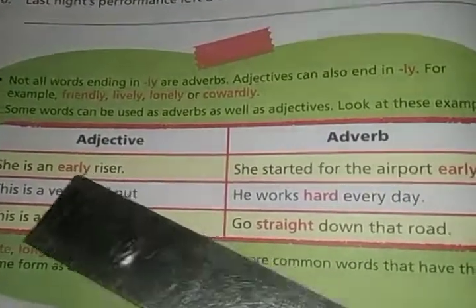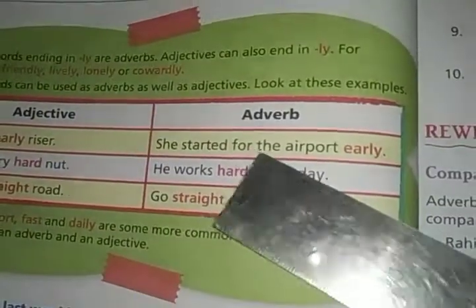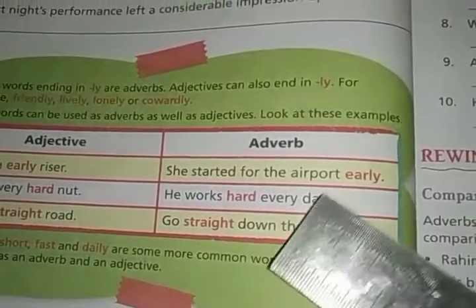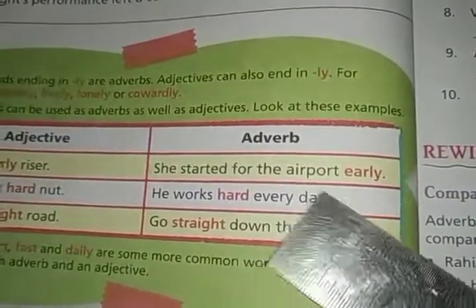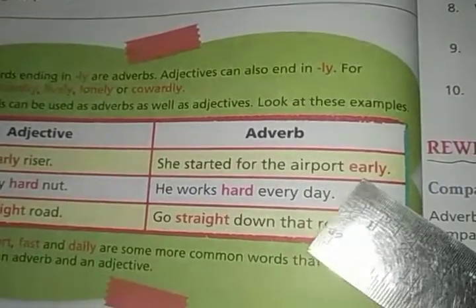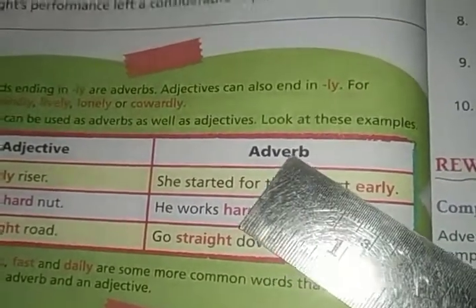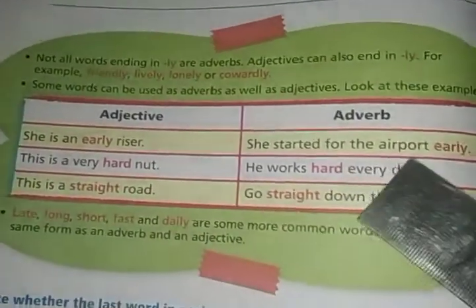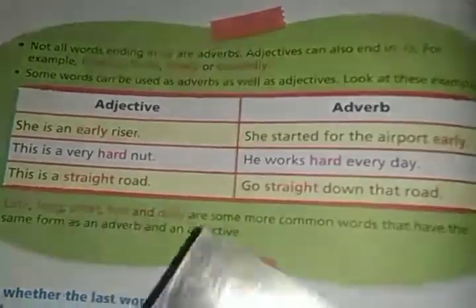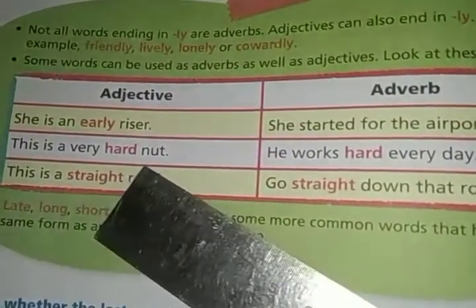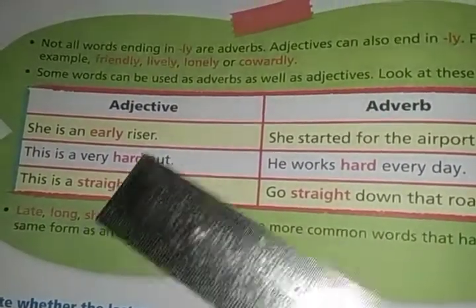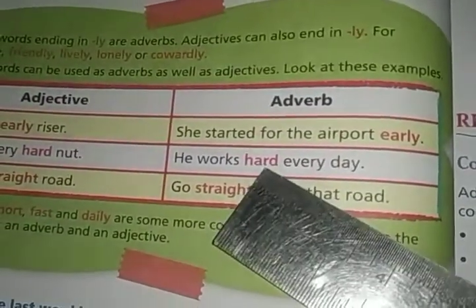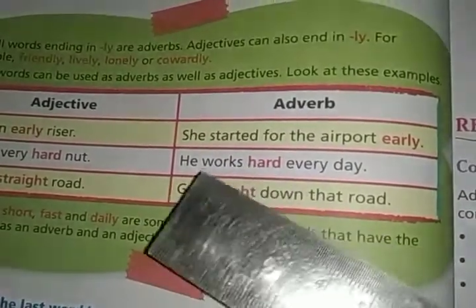It is the adjective form. And she started for the airport early. Here the early is telling about the action, and this is an adverb. So the word early is used in the sentence as an adverb. In the first sentence, early was used as an adjective, and in the second sentence it is used as an adverb. Here, this is a very hard nut. Here, hard is used as an adjective. And he works hard every day. Here, hard is used as an adverb because it is telling about the action.